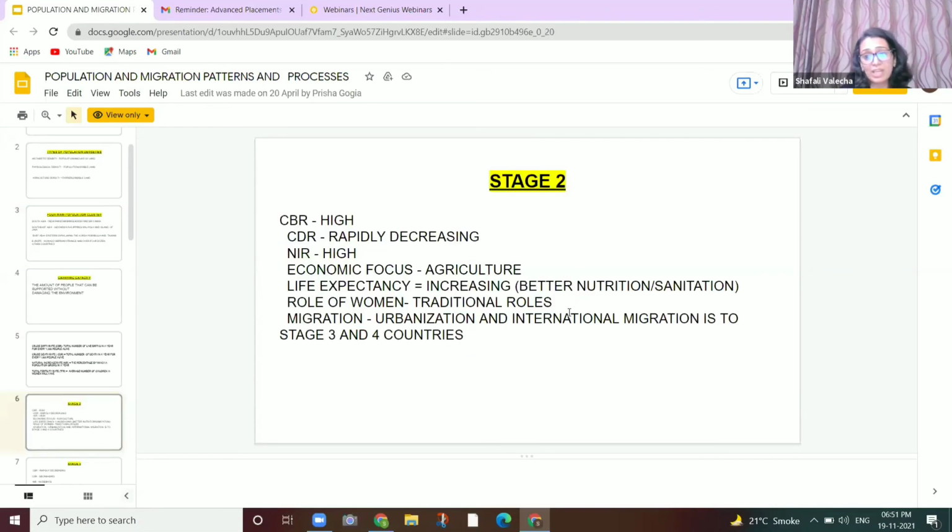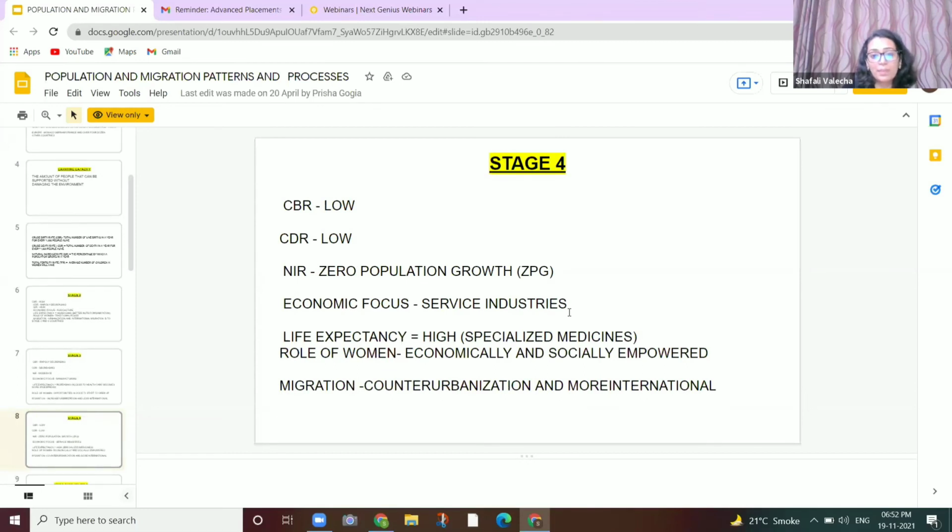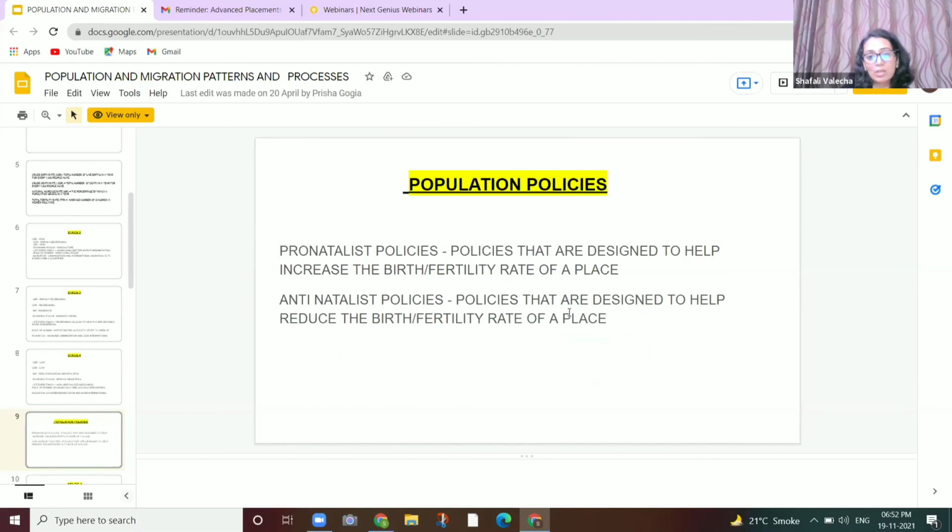What happened from stage 1 to stage 2? CBR was high, and traditional roles for women were there in stage 1 and stage 2. A little urbanization happened. Then if you come to stage 3, there are opportunities for women, increased urbanization and less international. Stage 4, women become economically and socially independent and empowered, and started working. So these are the questions.